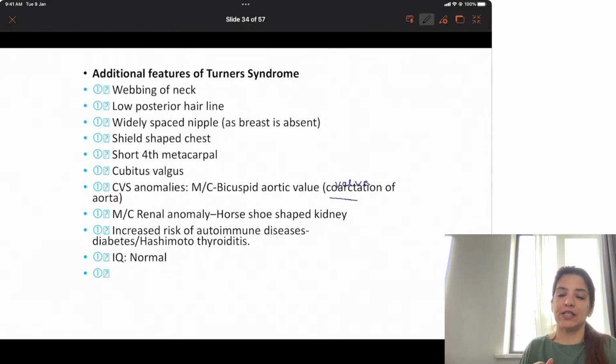Apart from this, in Turner's syndrome, you get many additional features. Once this session is over, I want all of you to copy these features. These are webbing of neck, low posterior hairline, widely spaced nipple, shield-shaped chest. So you are going to copy all these additional features of Turner's syndrome, right?